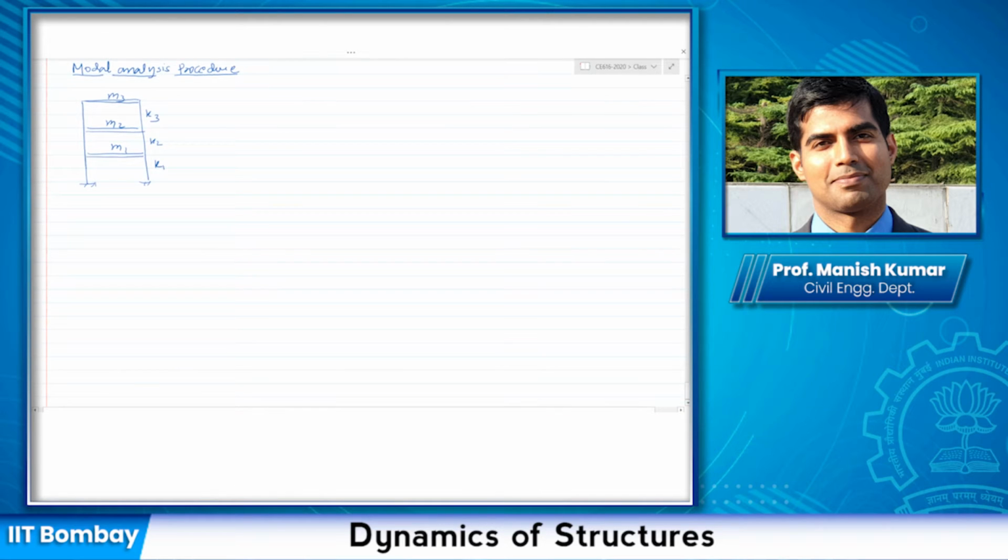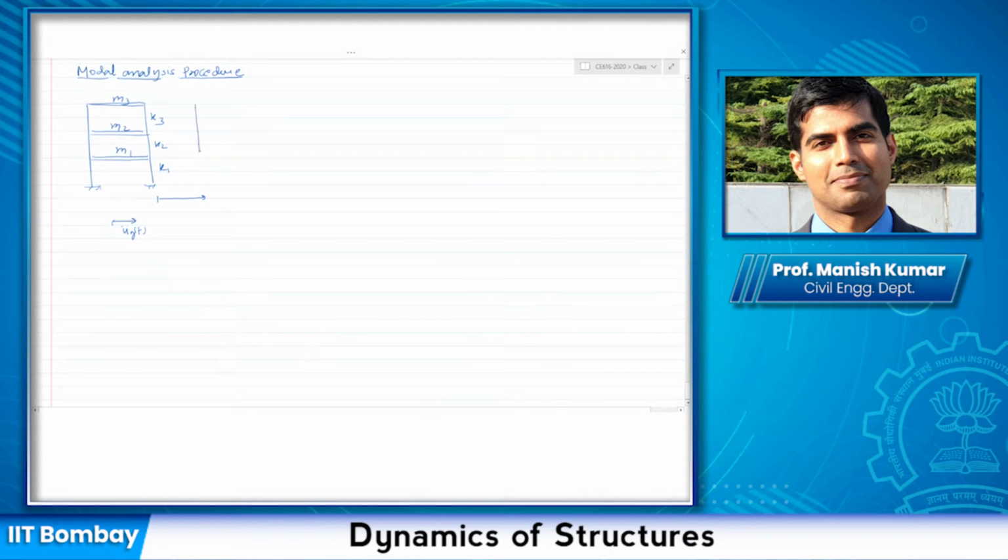Now there is a ground motion, let us say ground excitation UGT, because of which I have these displacements here, U1, U2 and U3.